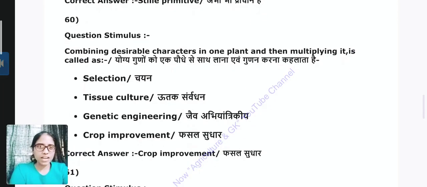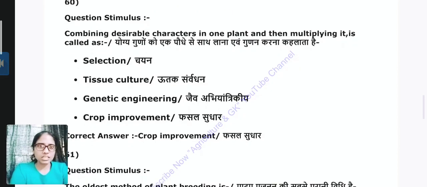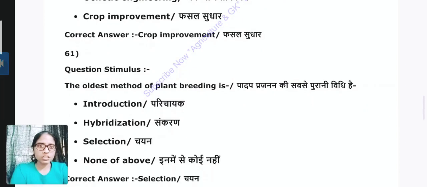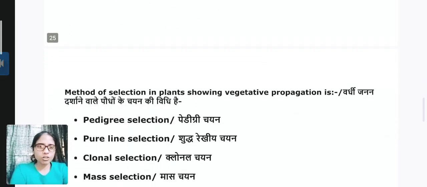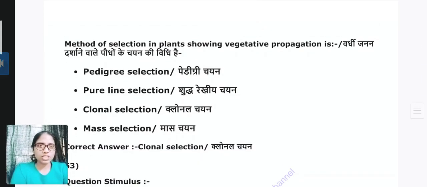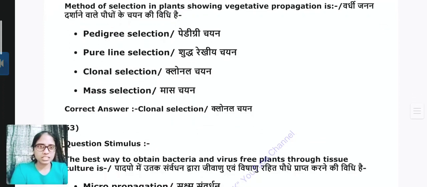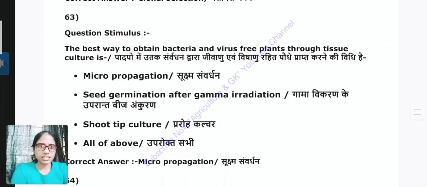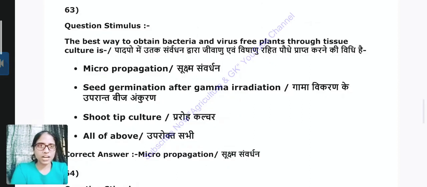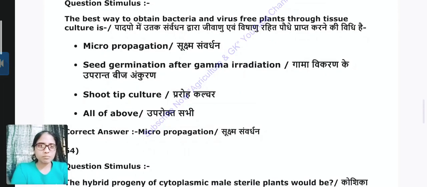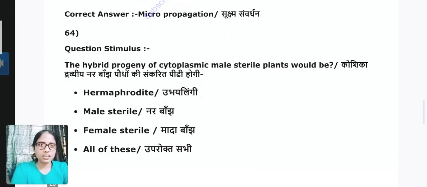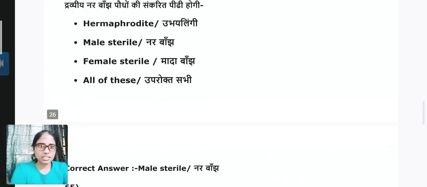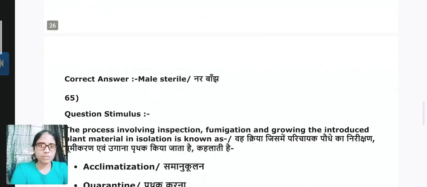Question 60. Combining desirable characters in one plant and then multiplying it is called, answer is crop improvement. Question 61. The oldest method of plant breeding is, answer is selection. Question 62. The method of selection in plants showing vegetative propagation is, answer is clonal selection. Question 63. The best way to obtain bacteria and virus free plants through tissue culture is micropropagation. Question 64. The hybrid progeny of cytoplasmic male sterile plants would be, answer is B, which is male sterile.